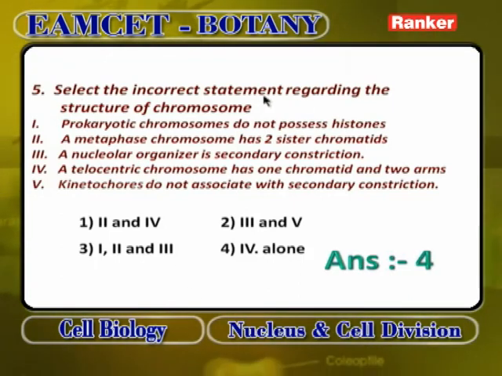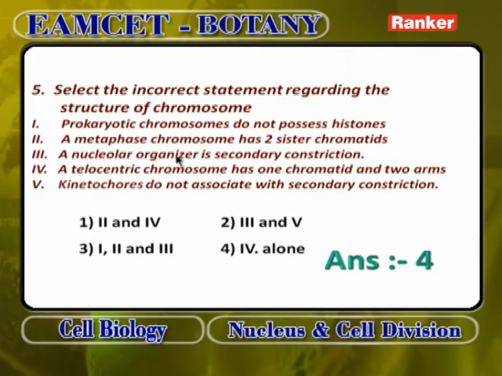Select the incorrect statement regarding the structure of chromosome. Prokaryotic chromosomes do not possess histone proteins, which is correct. A metaphase chromosome has two sister chromatids, correct, because every metaphase chromosome has two chromatids and 4 arms.